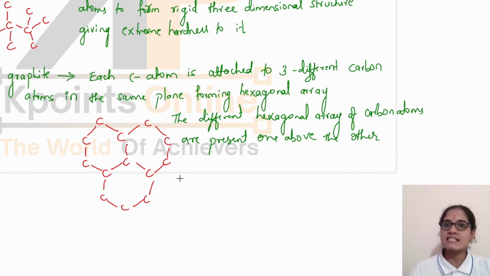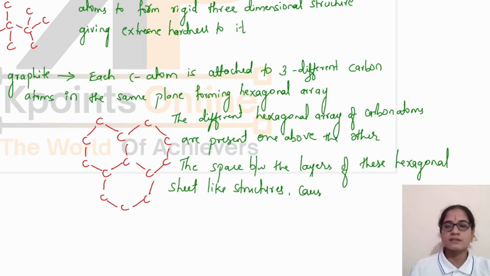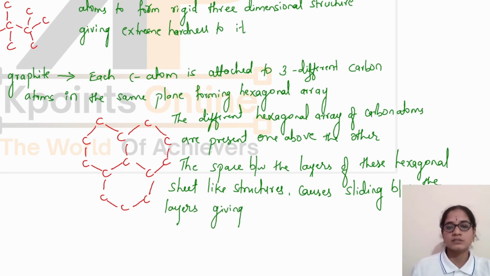so that the layers can slide over each other, resulting in the softness and sliding nature of graphite. The space between the layers of these hexagonal sheet-like structures causes sliding between the layers, giving soft and sliding properties.